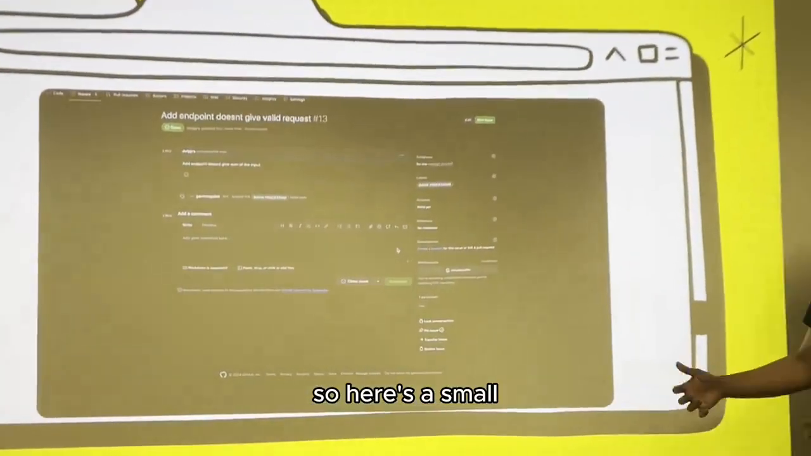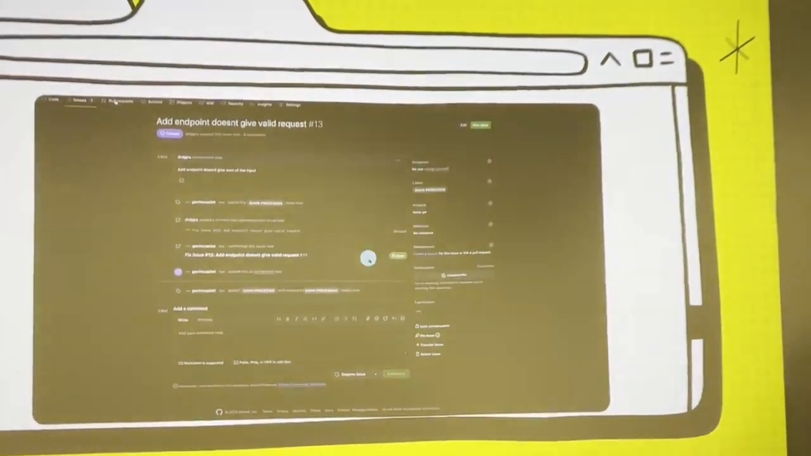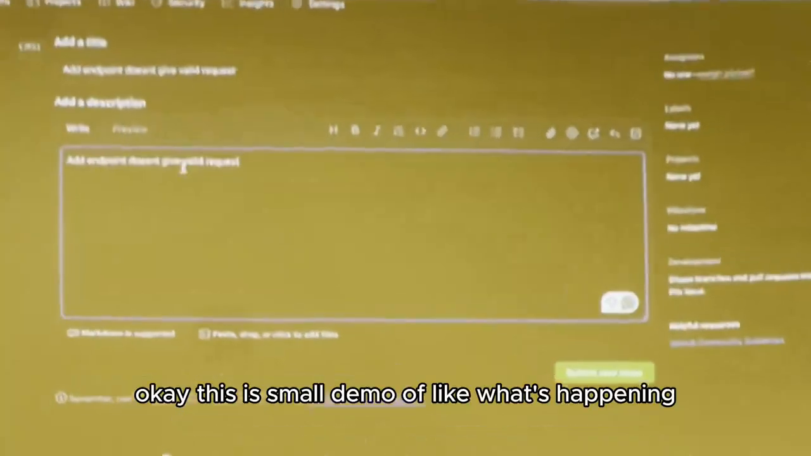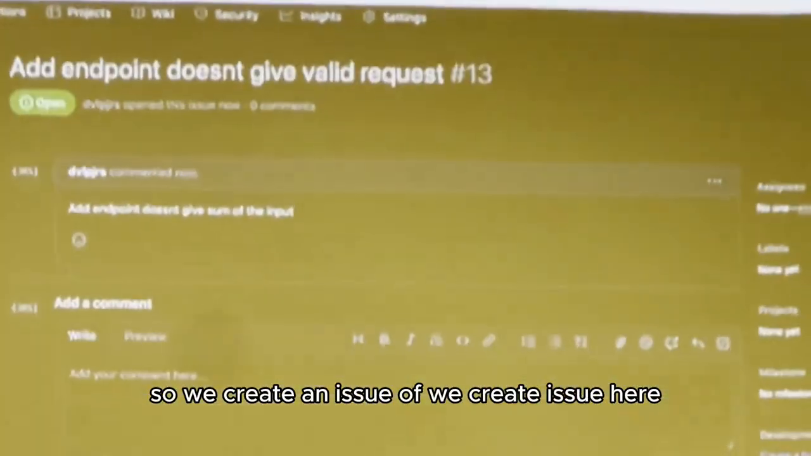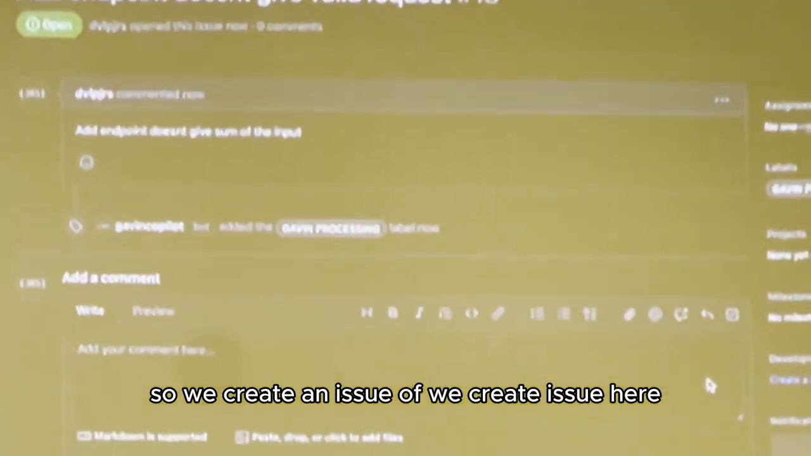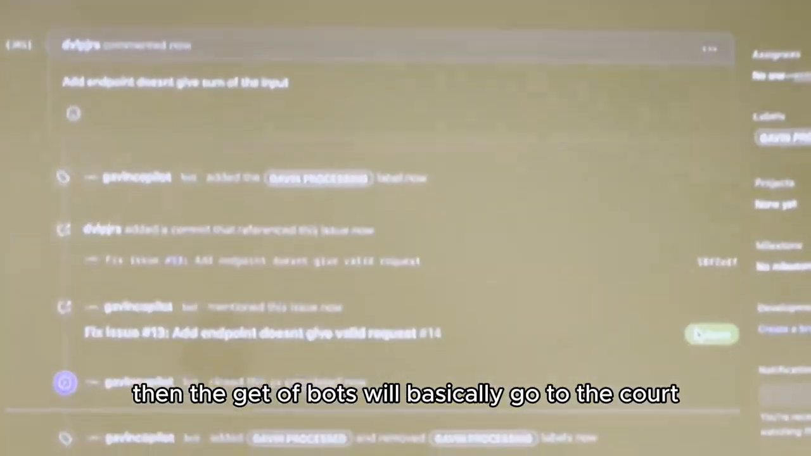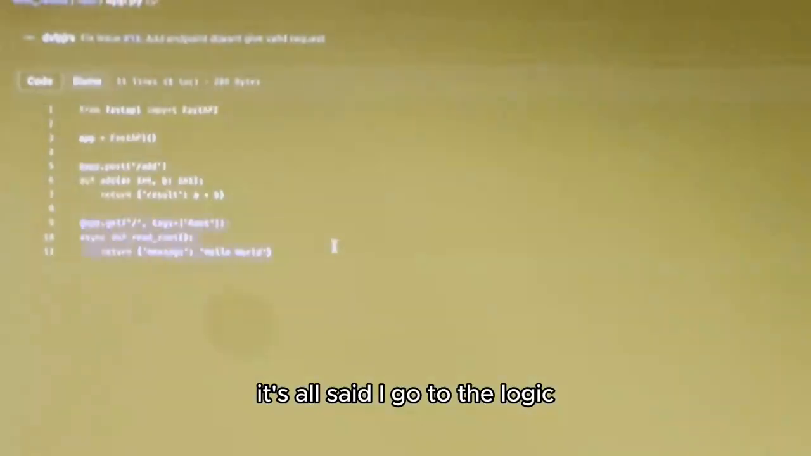So here is a small demo of what's happening. We create an issue here, and we add a description and all. Then the GitHub bot will basically go through the code. It solves it. I'll go to the logic. Right.